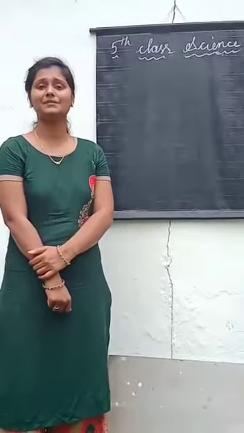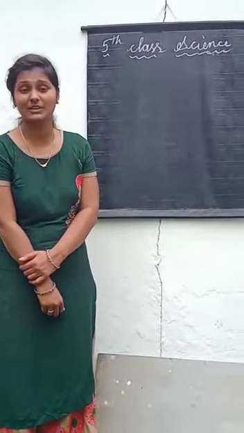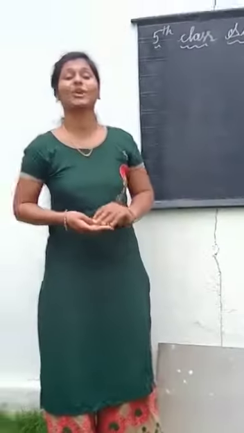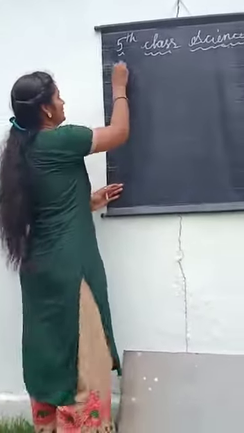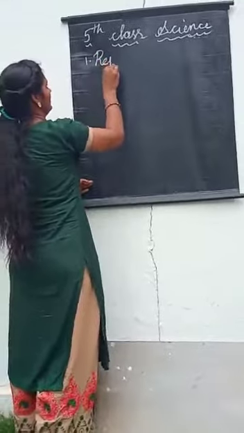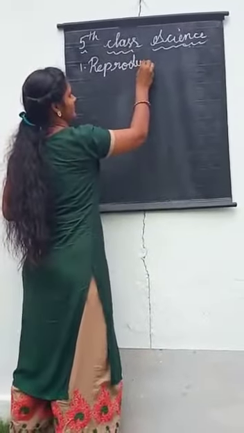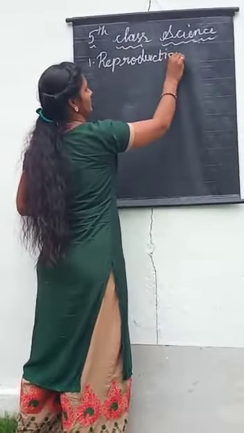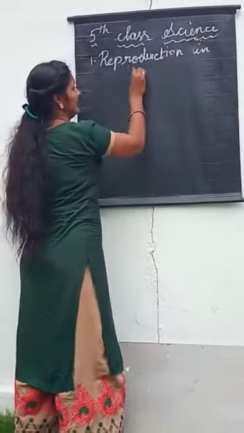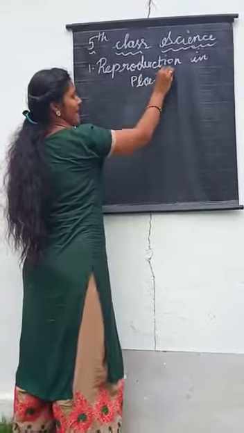Right, we are learning the first chapter. What is the name of the first chapter? Reproduction in plants. The first chapter name is reproduction in plants. So how will the plants grow?